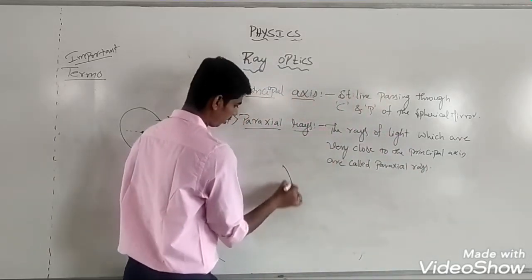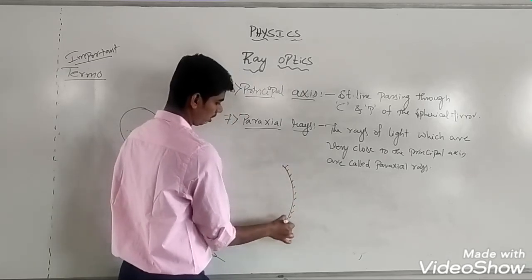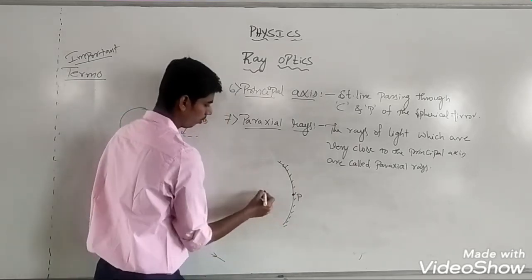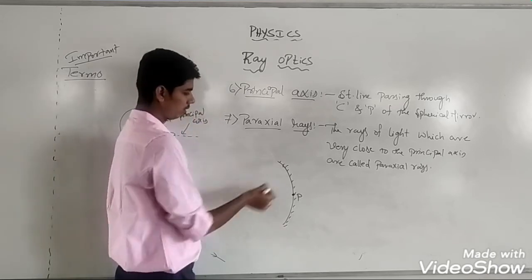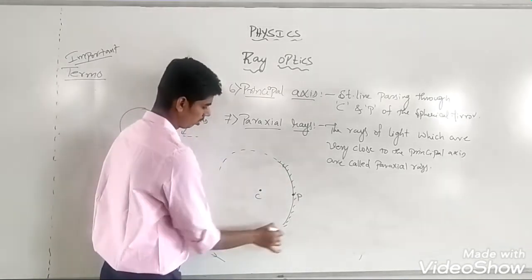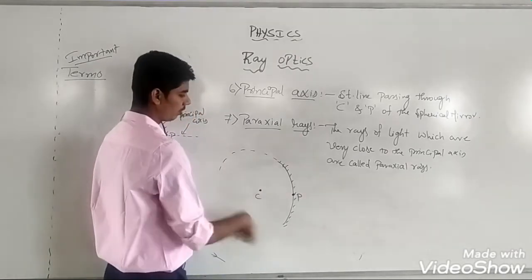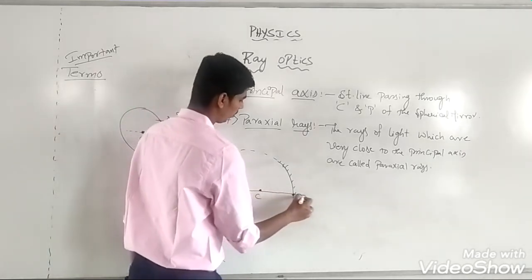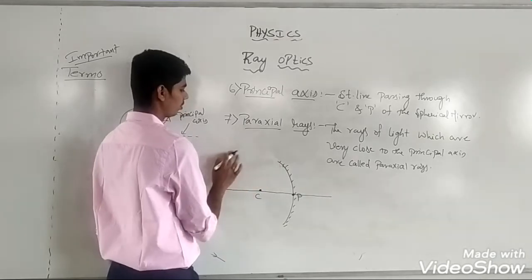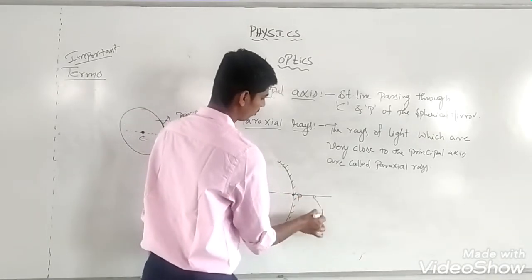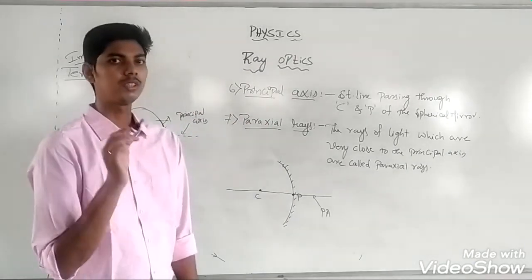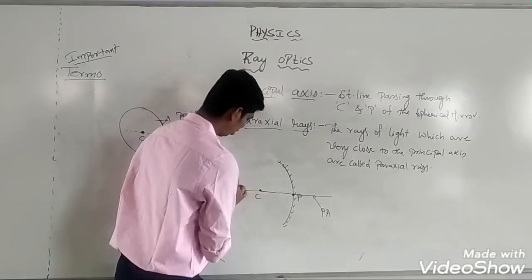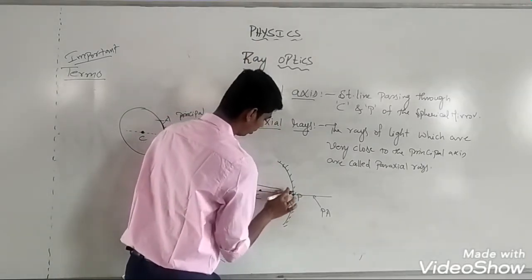See the significance of paraxial rays. Suppose this is a spherical mirror. The center of the spherical mirror is called pole. Here will be the center of curvature. If you construct an imaginary sphere, this will be the center of the sphere. The center of the sphere of which the mirror is a part is called center of curvature. A line that passes through center of curvature and pole is called principal axis. This will be the principal axis. The rays of light which are very close to the principal axis are called paraxial rays. See, this is a ray of light which is close to the principal axis.